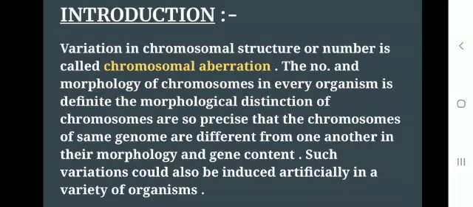Now, introduction. So, variations in chromosomal structure or number is called chromosomal aberrations. The number and morphology of chromosomes in every organism is definite, and the morphological distinction of chromosomes is so precise that the chromosomes of the same genome are different from one another in their morphology and gene content. Such variations could also be induced artificially in a variety of organisms.